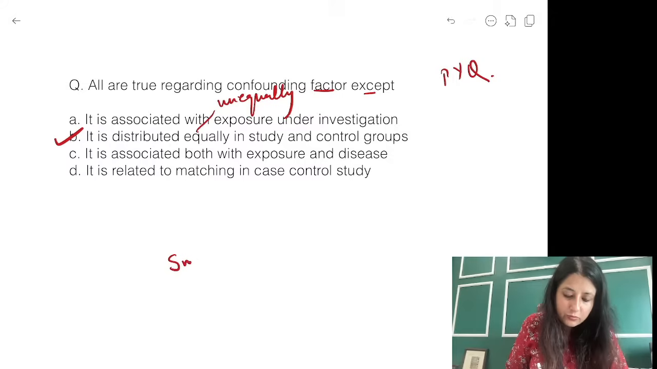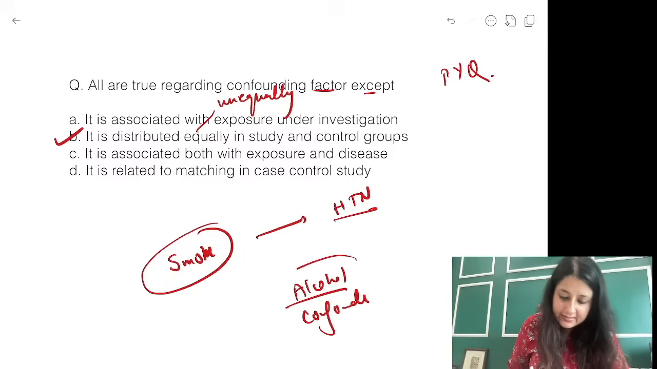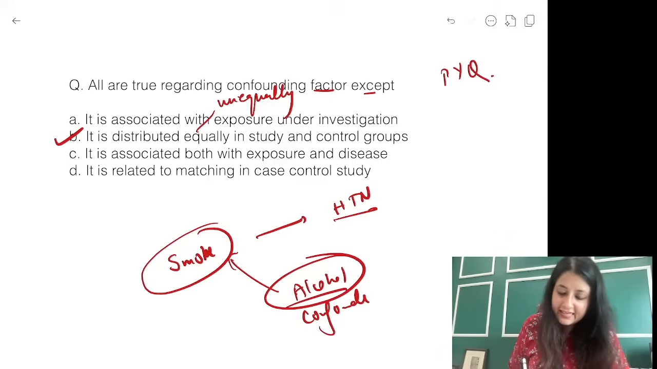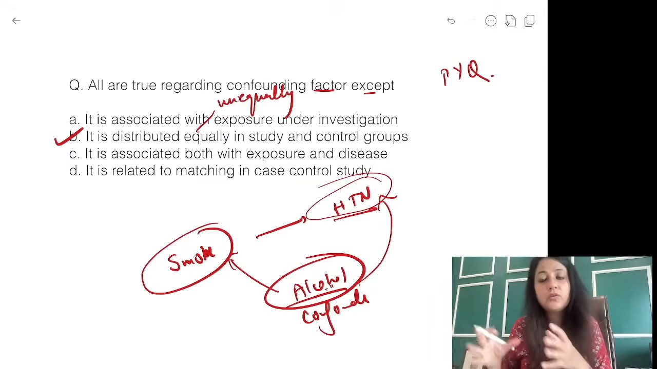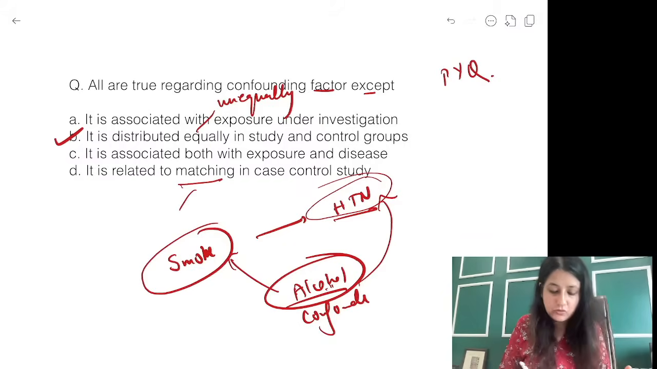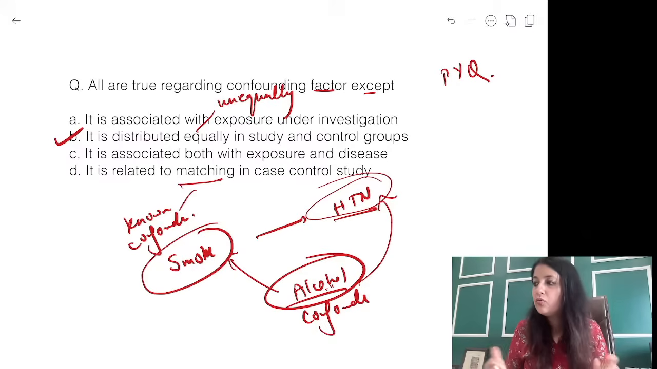Suppose I was studying smoking and hypertension. My exposure is smoking, my outcome is hypertension. Alcohol could be a confounder. Why? Because this third variable is also associated with exposure. People who smoke, most of them drink also, and even if I don't smoke, I just drink, drinking has an independent association with hypertension. You can still go on to develop hypertension. And we all know matching in case control eliminates only the known confounder.